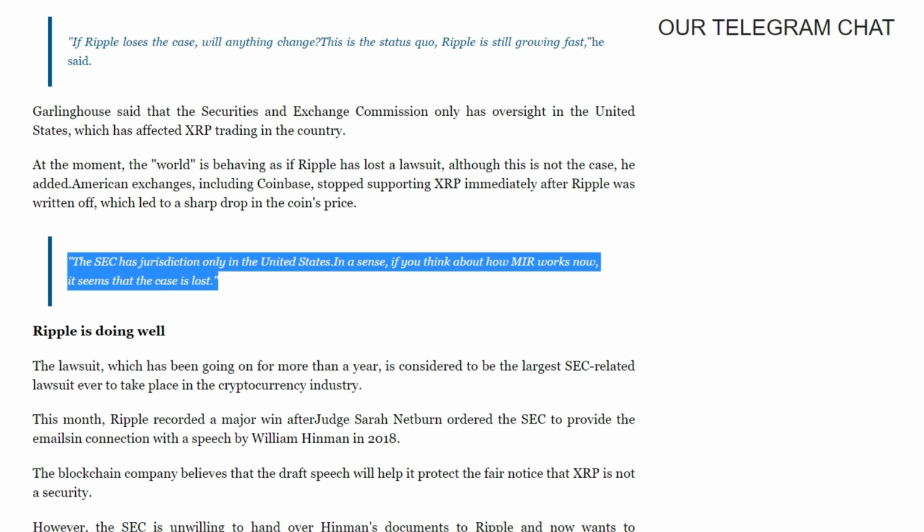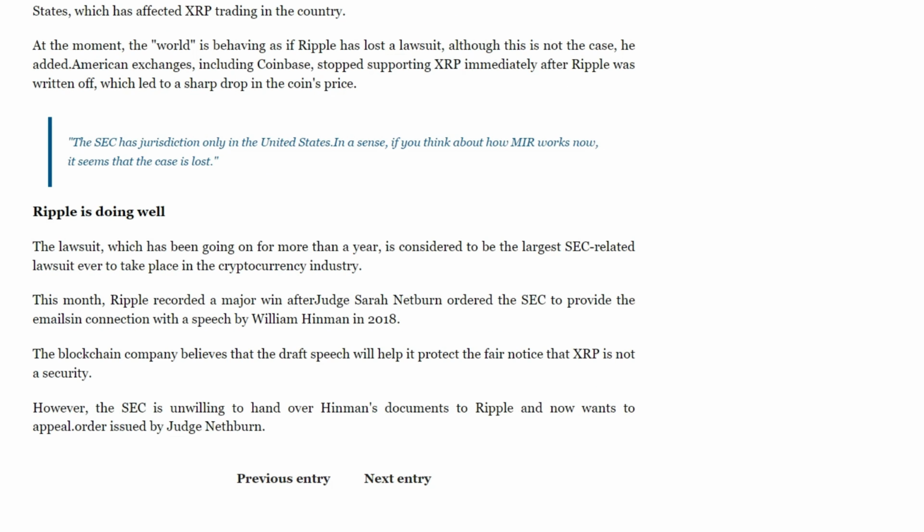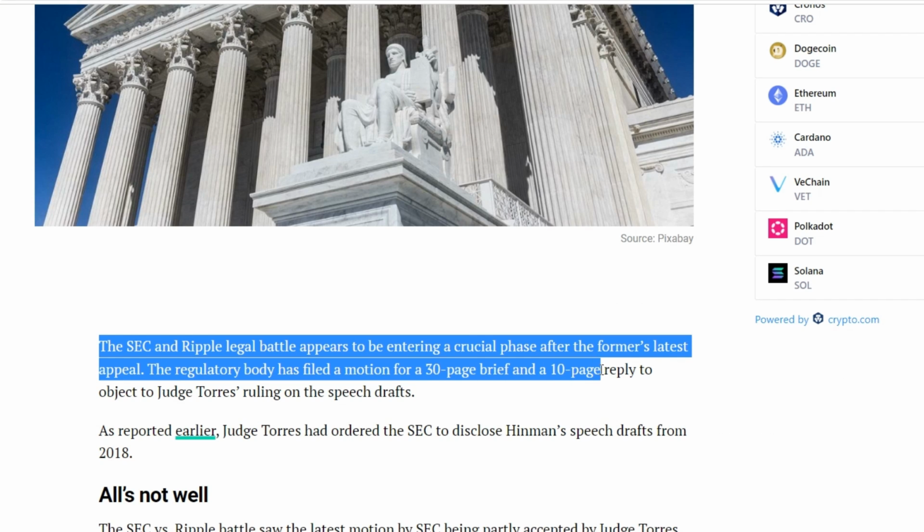However, the SEC does not want to hand over Hinman's documents to Ripple, and now wants to appeal the order issued by Judge Netburn. The SEC and Ripple litigation seems to be entering a decisive phase after the last appeal of the first.